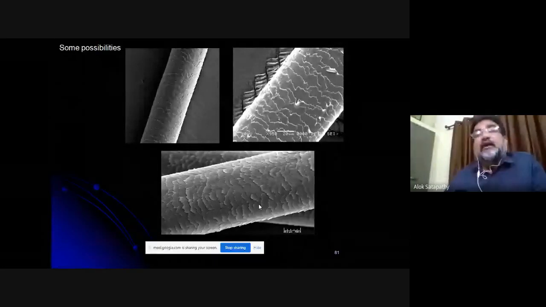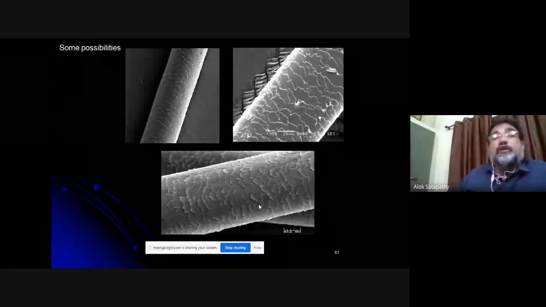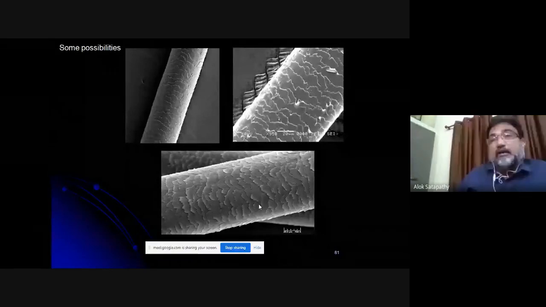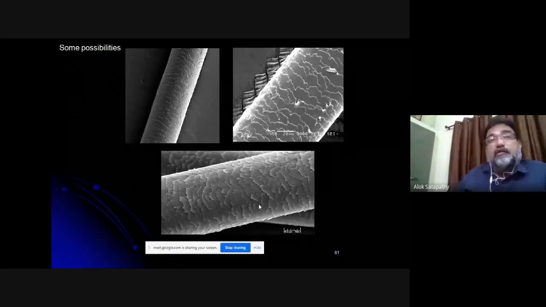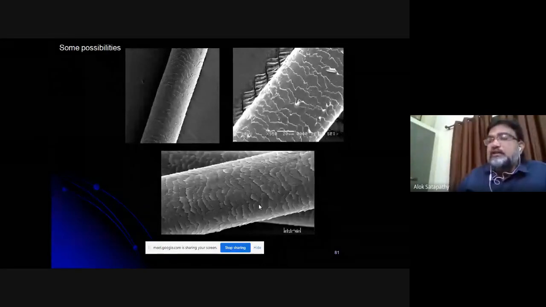Now look at this. Can you tell what it is? This is the microscopic image, electron microscope image of a single human hair. So right now my group is working on making composites with human hair. Human hair is another biological waste, and this contains a lot of keratin, and it is a potential material. There are certain things made up of hair, like the